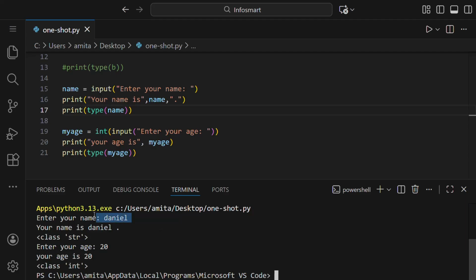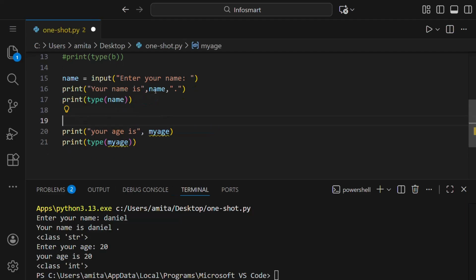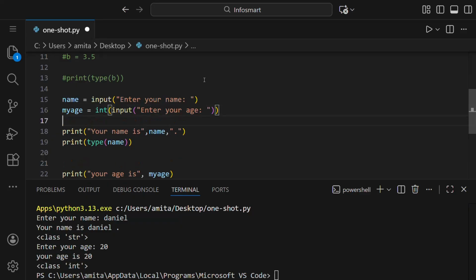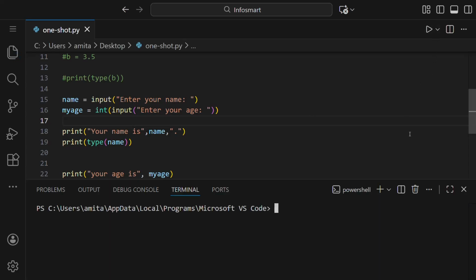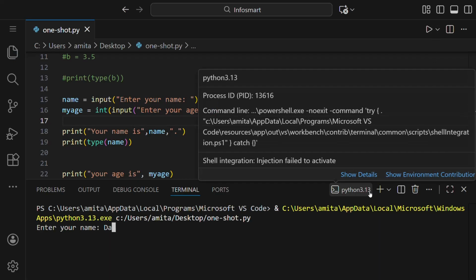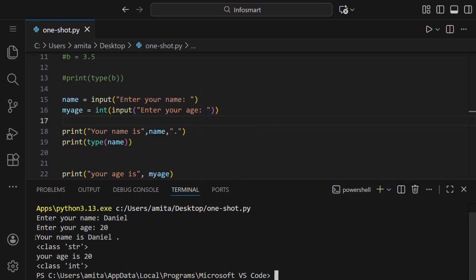If we want the input to be taken only at once, like first name, then age, and then all of this is printed, what we can do is simply cut it from here and paste this. So you can see first we are taking the input and then we are printing it. If we run this, name Daniel, age 20, and then you can see it printed "your name is Daniel", then this string, and then age is 20 and then its type.